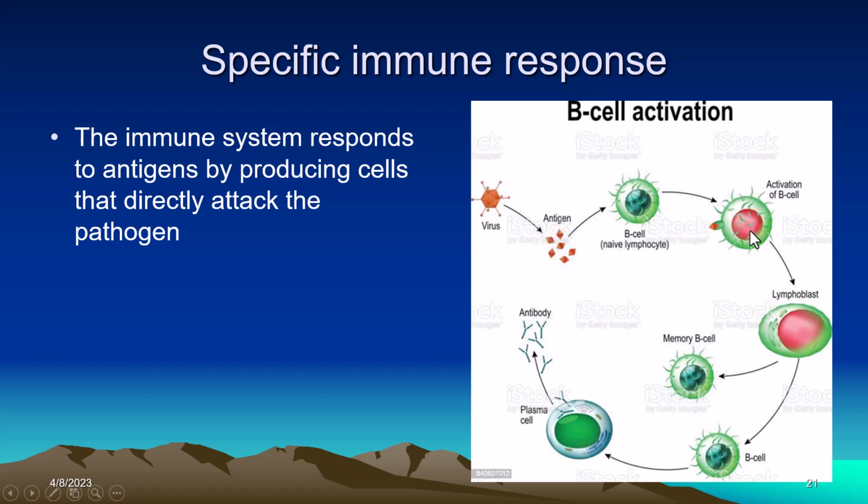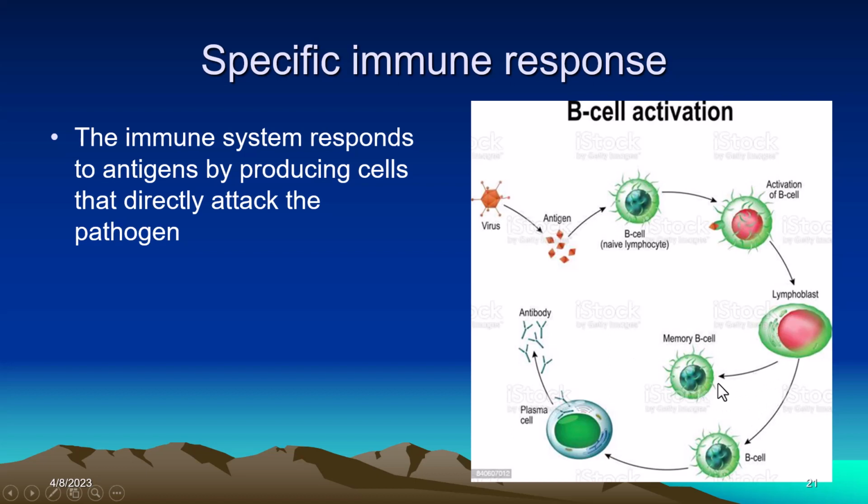Then the B cell takes two ways. They produce two types of cell. One goes and directly attacks the pathogen, producing antibodies, and these antibodies attack the pathogen and destroy or neutralize the antigen.